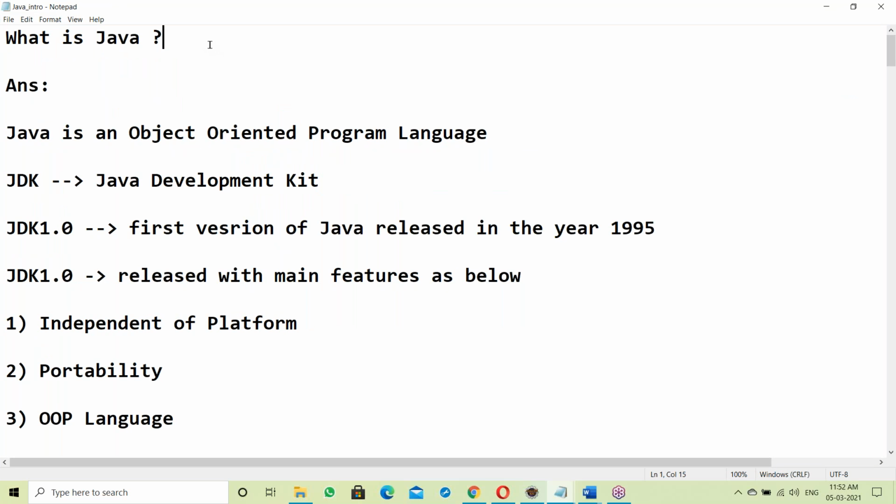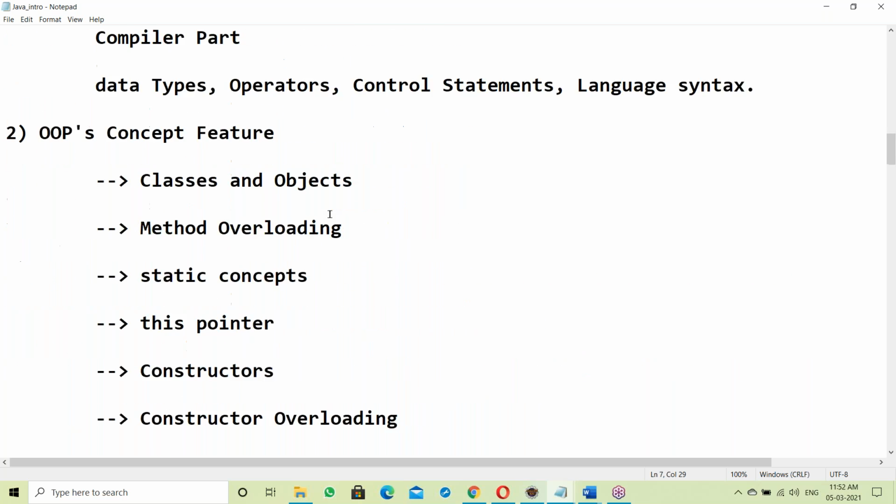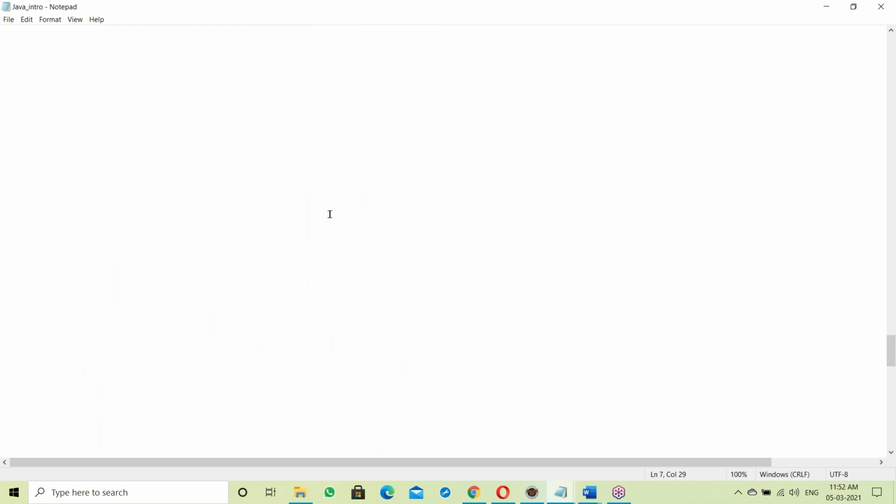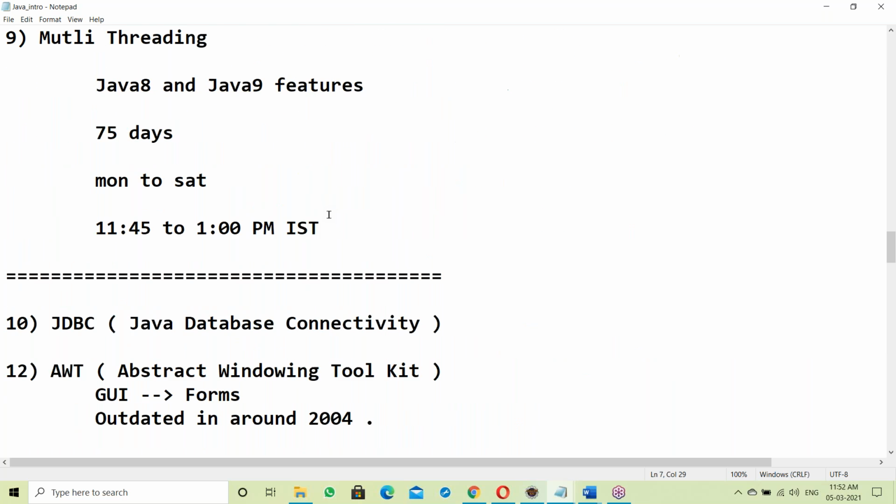So yesterday, what is Java? What are the contents of Java discussed? Okay, just the first five minutes. Let us review yesterday's topic, and after that we'll go to the new topic.